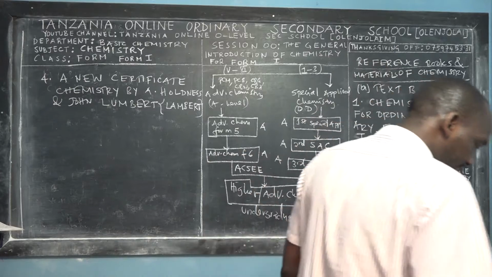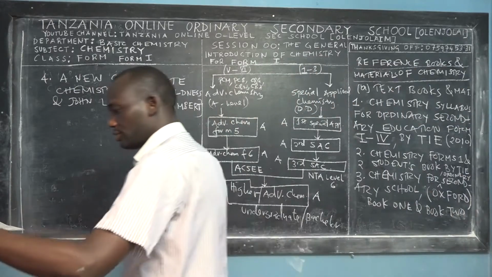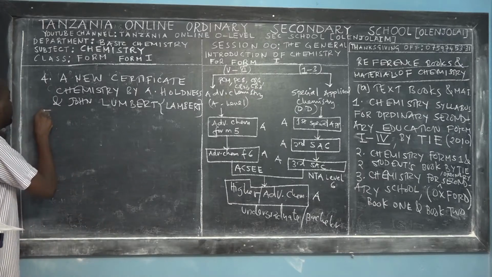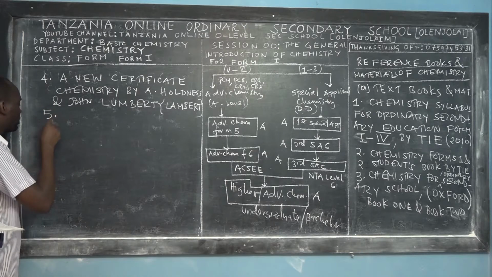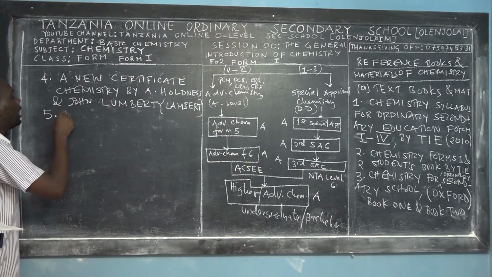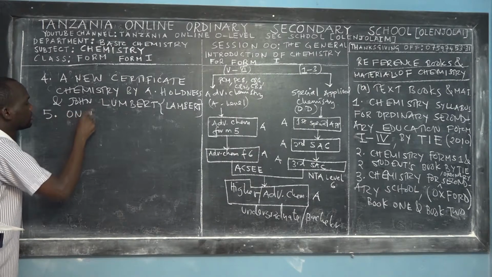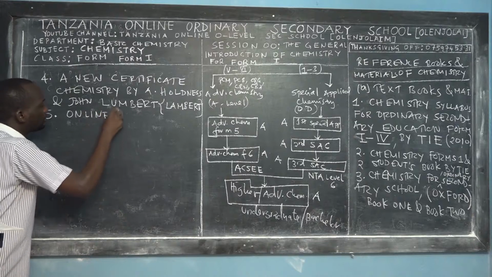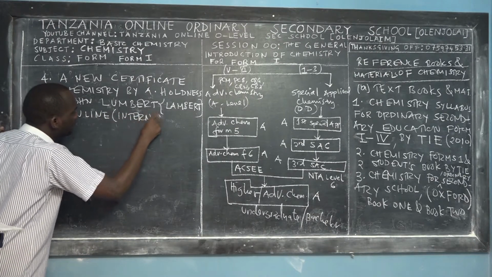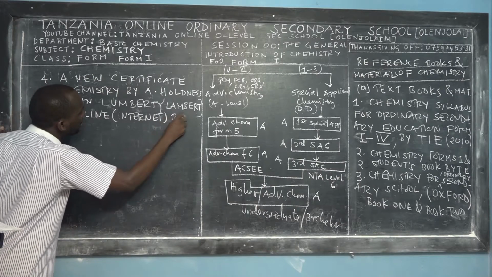So we have the 5th reference book. This is number 5, and we also recommend students to use online, or the internet. You can use online or internet books according to the syllabus.